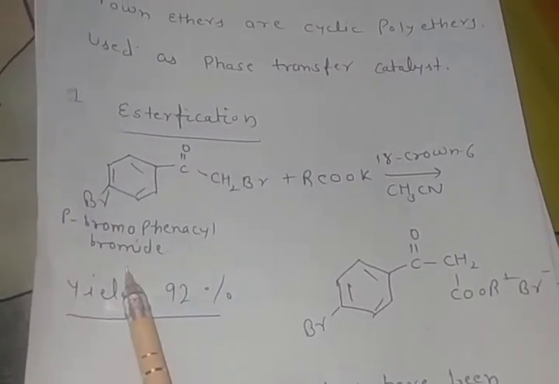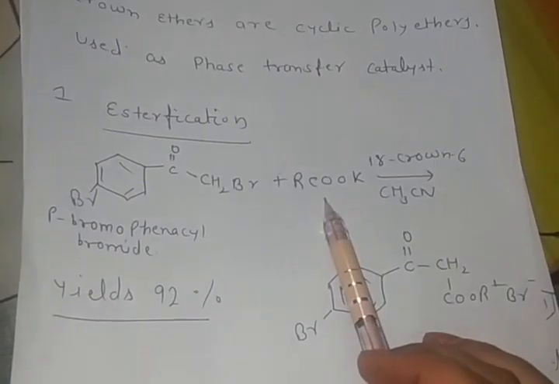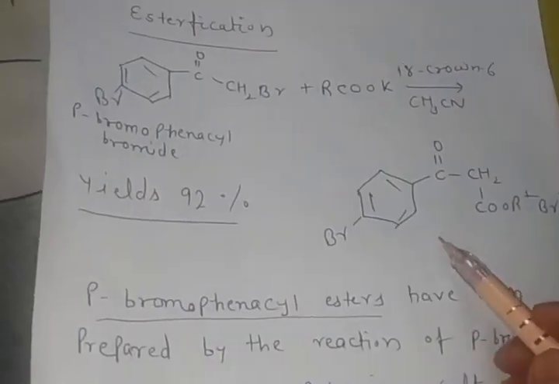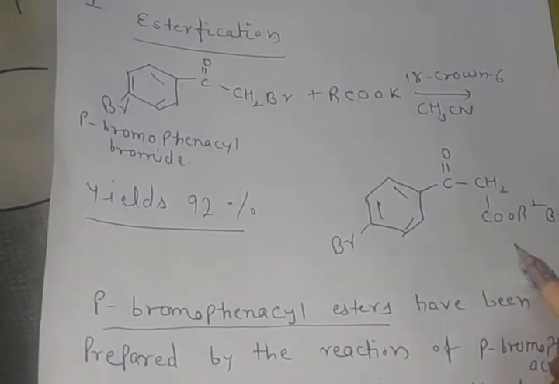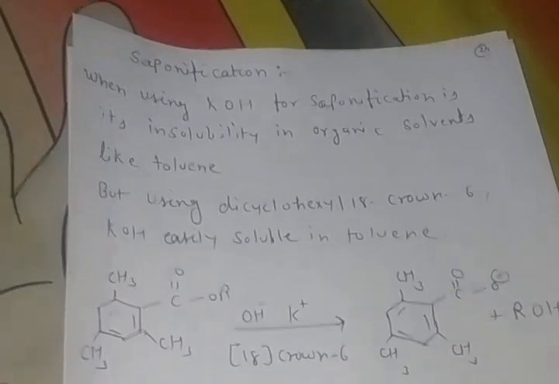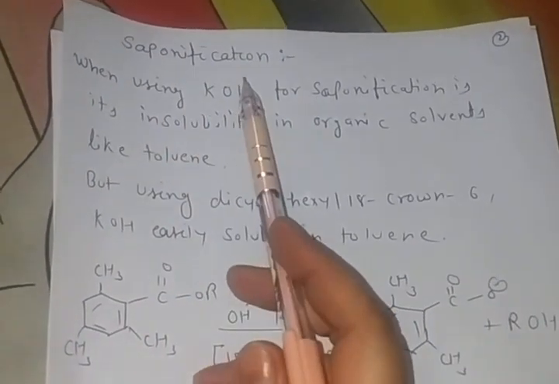See the reaction. Para-bromophenacyl bromide and salts of carboxylic acid in the presence of crown ether and we form para-bromophenacyl esters. We get 92% yield. Students, next reaction is saponification.